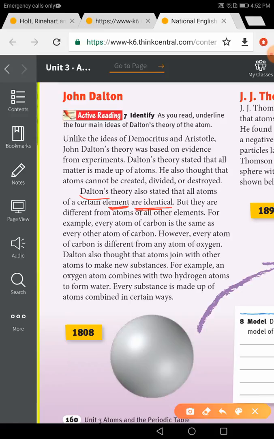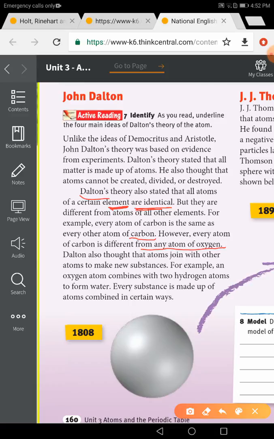The atoms of silver are different from the atoms of iron. The atom of iron is different from atoms of zinc, for example. Every atom of carbon is the same as every other atom of carbon. However, every atom of carbon is different from any atom of oxygen.